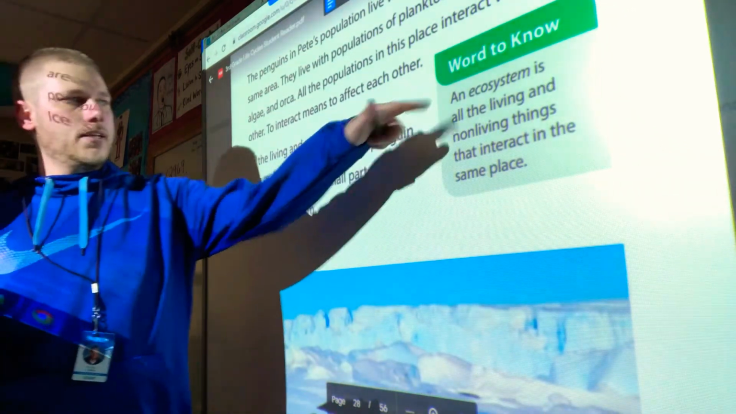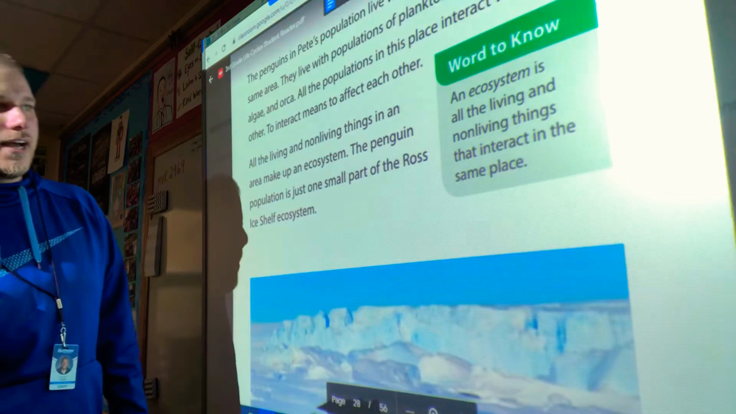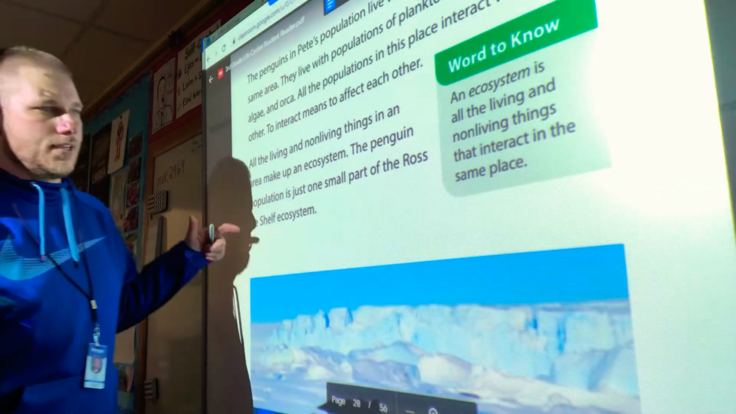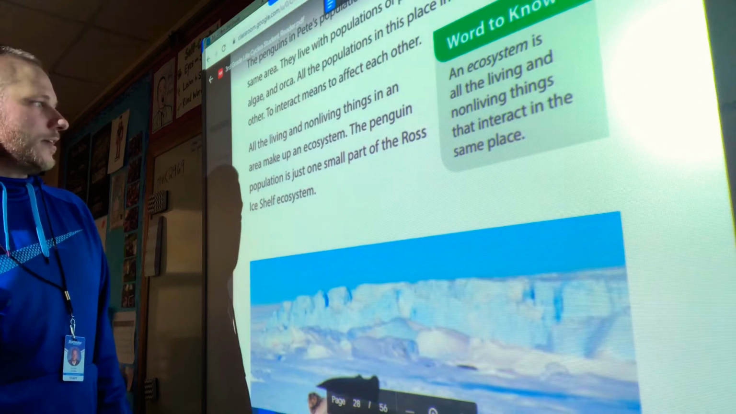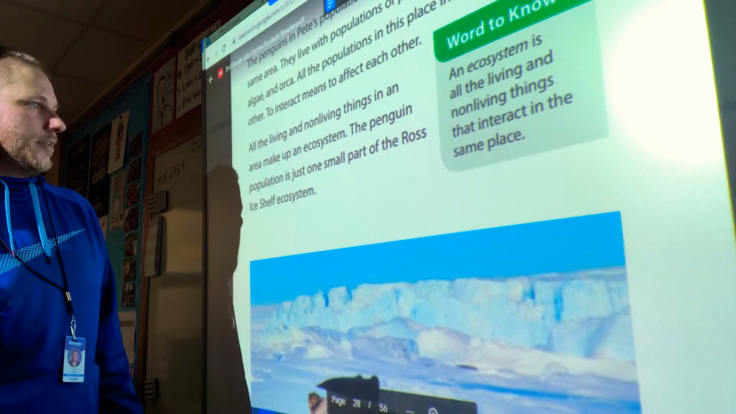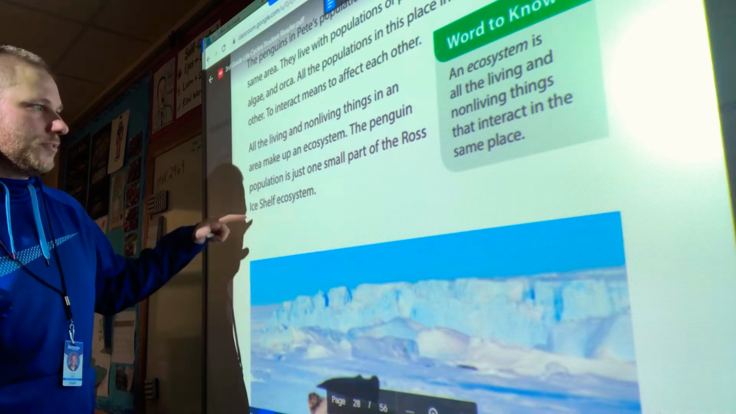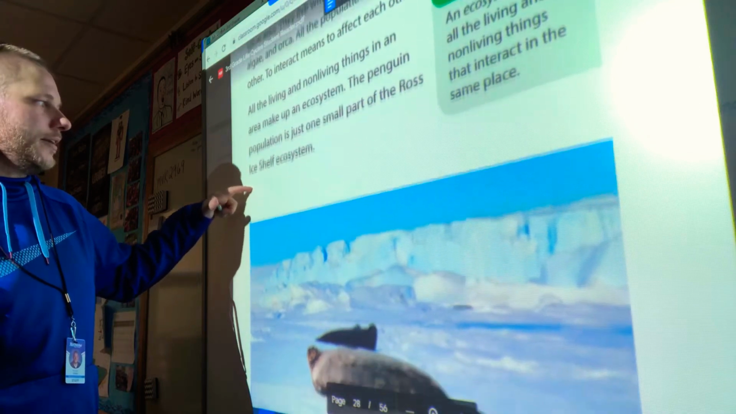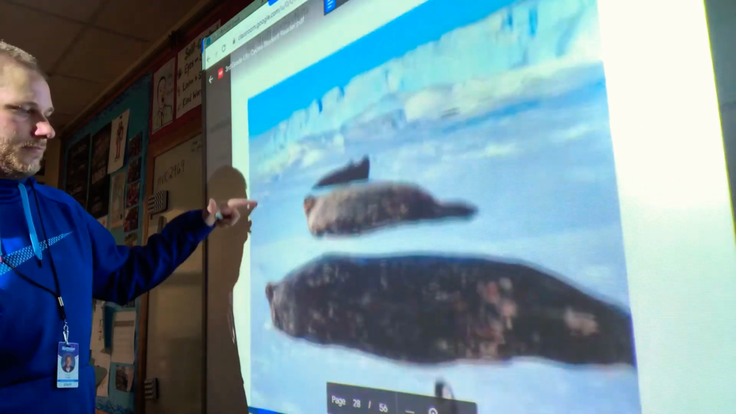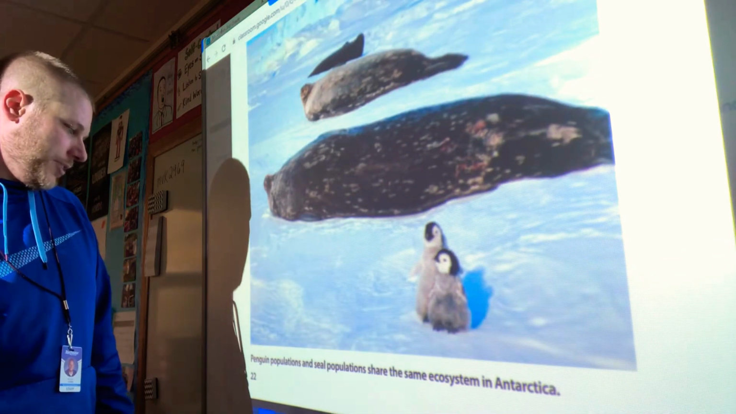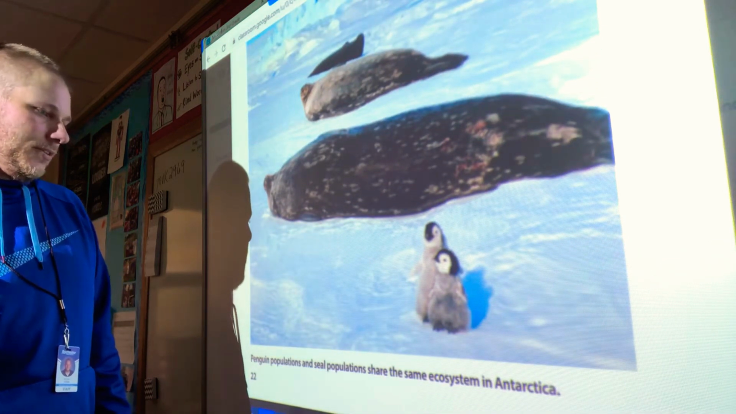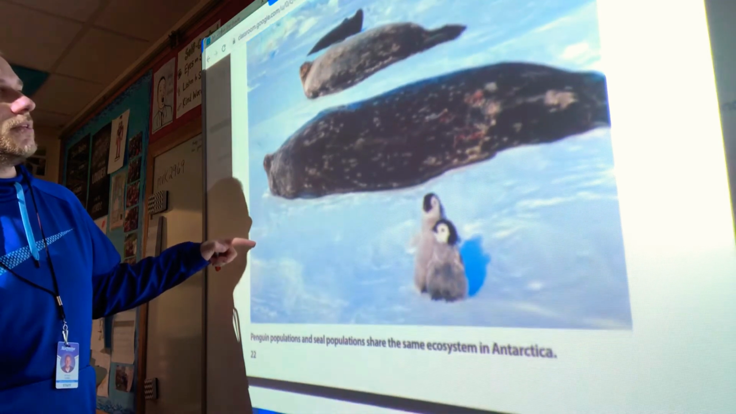Words to know. An ecosystem is all the living and non-living things that interact in the same place. All the living and non-living things in the area make up an ecosystem. The penguin population is just one small part of the Ross Ice Shelf ecosystem. Penguin populations and seal populations share the same ecosystem in Antarctica.